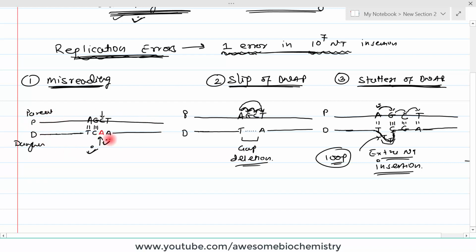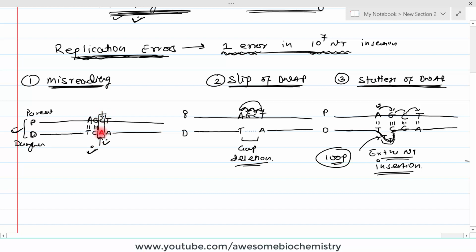But chemically both chains are the same. It looks the same, right? As I labeled over here in this schematic diagram, this one is the parent strand and this one is the daughter strand, so you are able to identify that okay, the mistake is over here. But in a biological system there is no such label. Chemically both strands look perfectly okay. Just here it can identify that this base pair is incorrect. So out of this base pair, which base is incorrect?